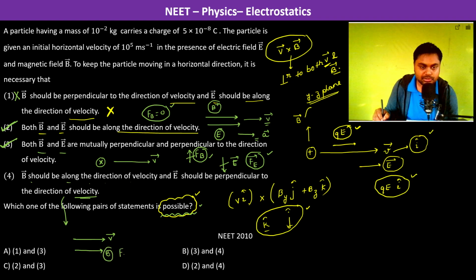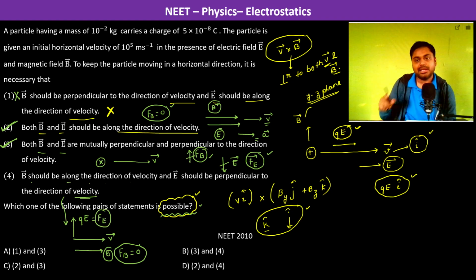So the force due to magnetic field is going to be 0 because the angle is 0, and the electric field is in this direction, so qE, the force of the electric field, is perpendicular. Since acceleration is perpendicular to the direction of velocity, there is going to be a change in direction. So the fourth option will also not work. So the only options which are going to work are 2 and 3. Therefore C is going to be the answer.